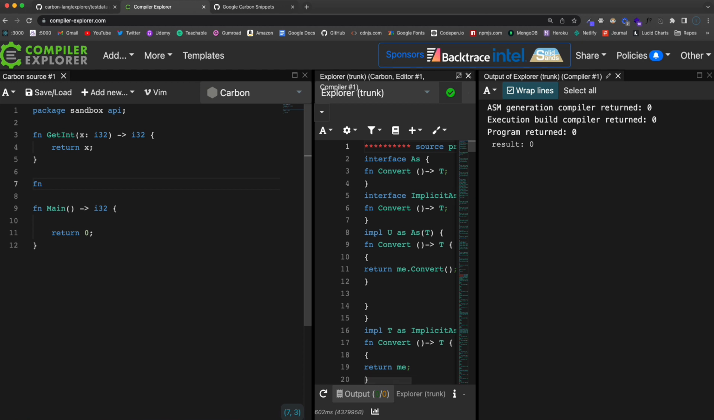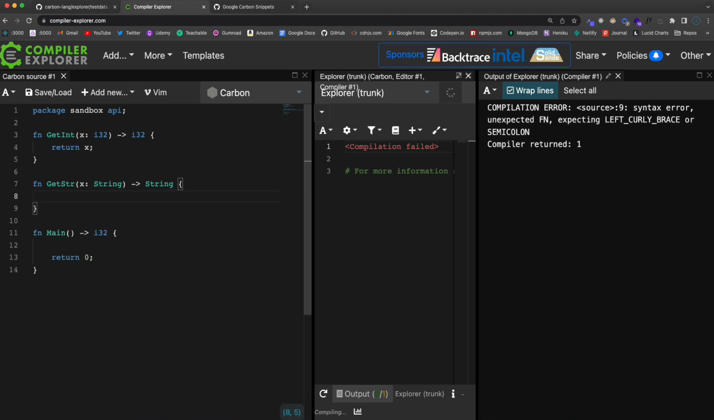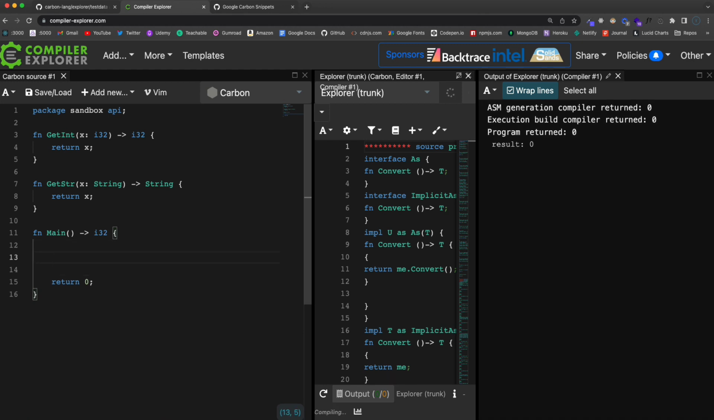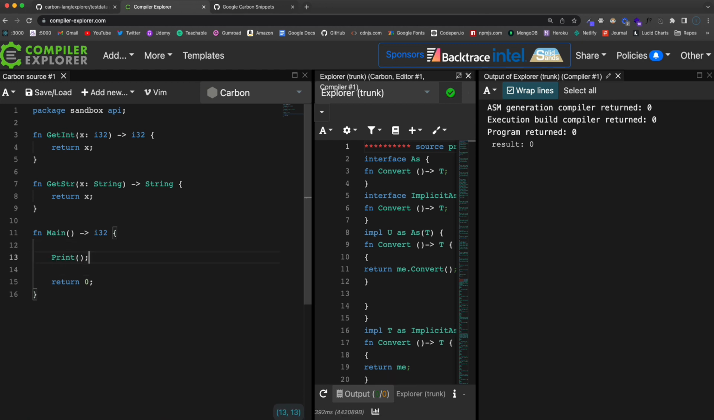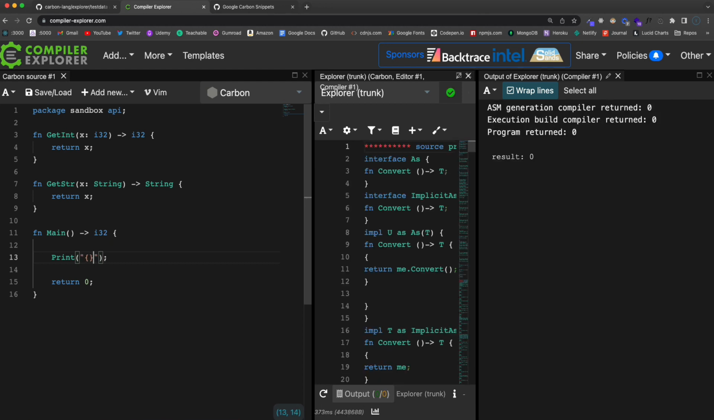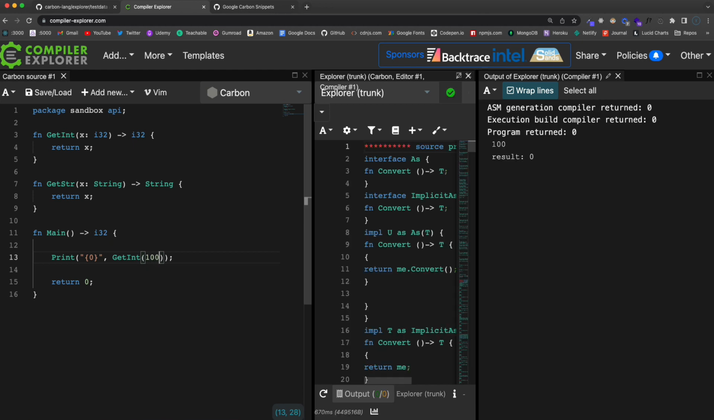Okay, and then let's say we want the same thing for a string. So we'll say get str, and let's say we pass in x, which is going to be a string, and then it's going to return a string, and same thing, return x. Okay, so I could come down here now, and let's say print. If I want to do the int, I can call get int, and whatever I pass in here, let's say 100, it's going to print 100.